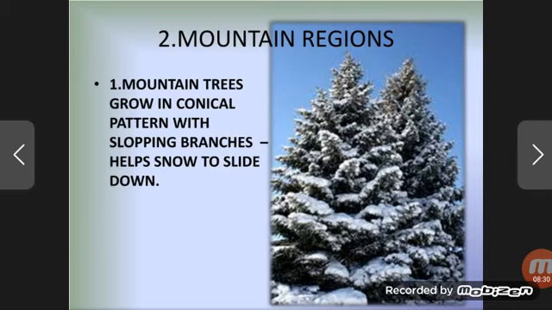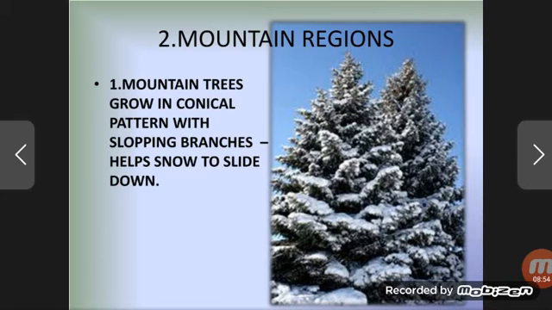So why are they of conical shape? This is also a kind of adaptation which enables them to live in such kind of an environment. In the mountainous region, they are more prone to snowfall. So when there is a snowfall, the snow can slide easily down from such sloping structures.